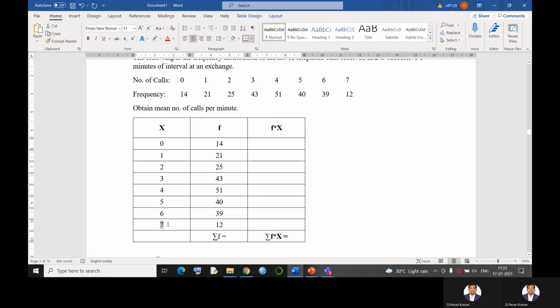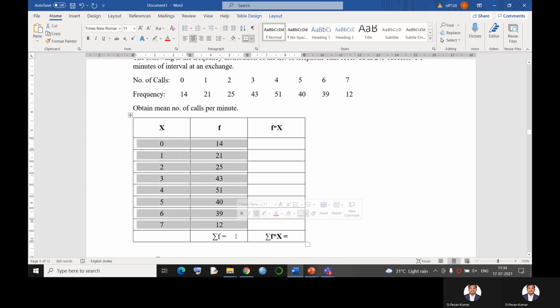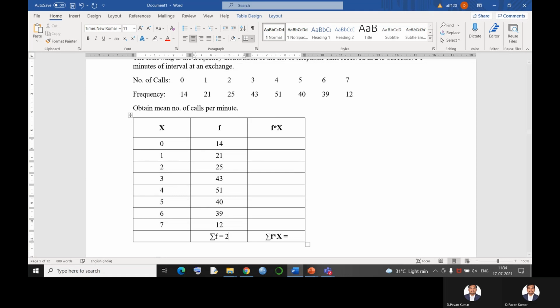What is the maximum number of calls they got? 7 calls per minute, and that happened for 12 minutes. By this information, tell us the mean number of calls they attended per 1 minute. They are asking us to find the mean. They gave us x values and frequencies. What is the total frequency here? It is directly 245. Why?